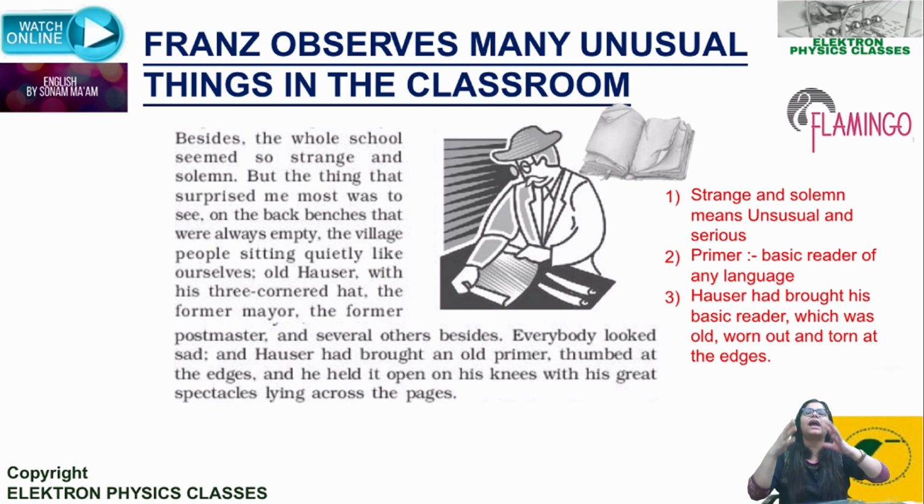It basically means he had brought with him an old book, a basic reader of languages, and it was very old and torn and tattered at the edges, right? The pages were not very crisp and sharp because they had got old because of overusage or age, right? So years. And he held it open on his knees, with his great spectacles lying across the pages, and his spectacles were kept on that primer, right?